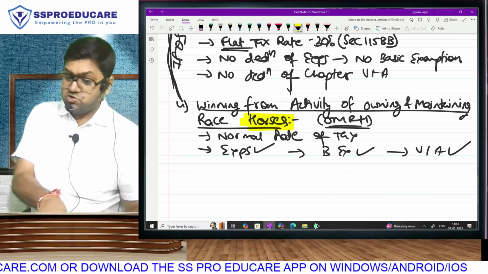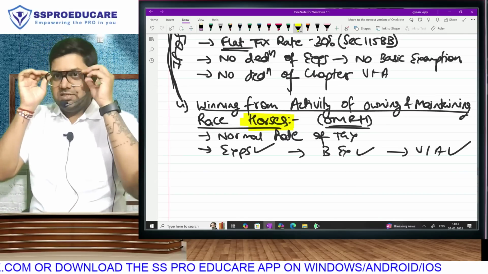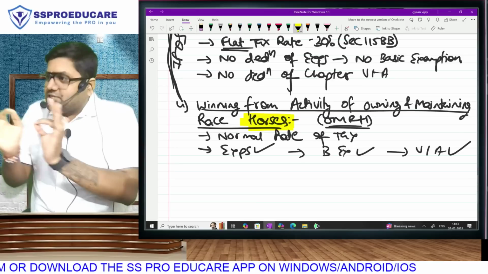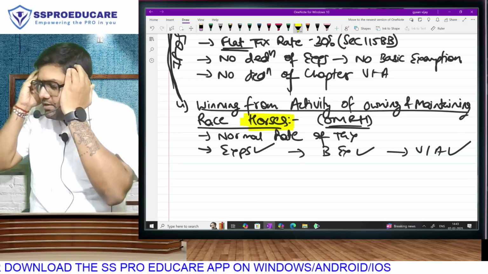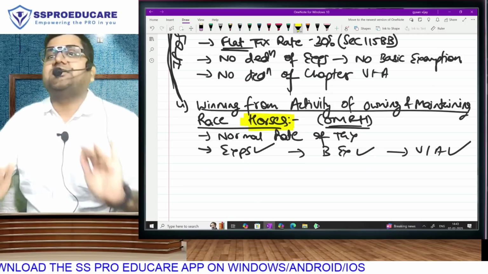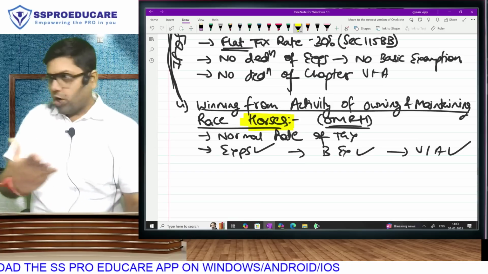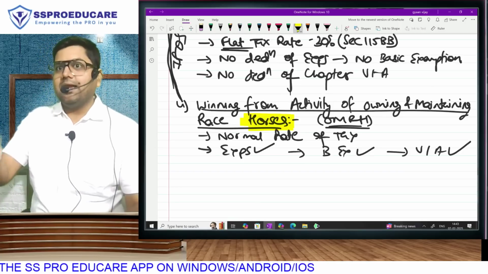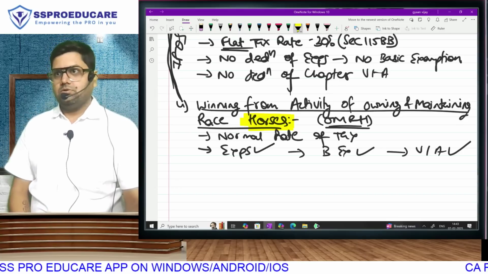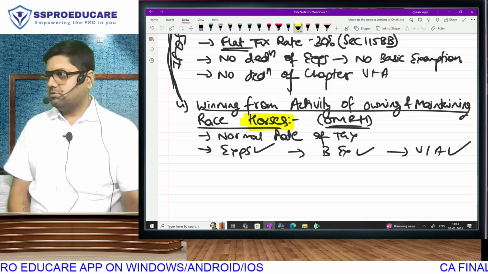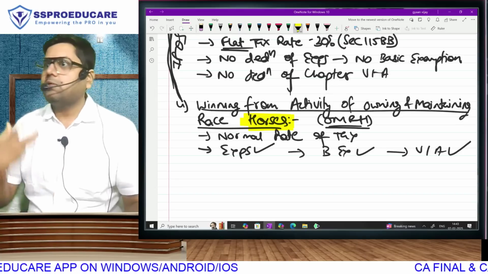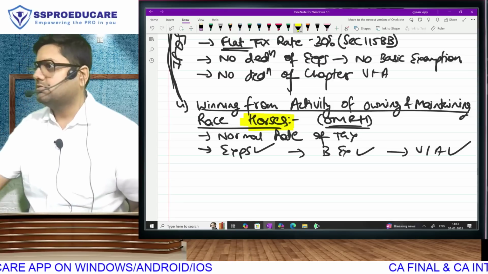Sir, first, there is logic in that also. Why have they mentioned only horses? Because horse is one animal whom we can perceive, imagine, relate to races. When we talk about races, the only animal coming in our imagination is the horse. Because horses' body structure is made to race.